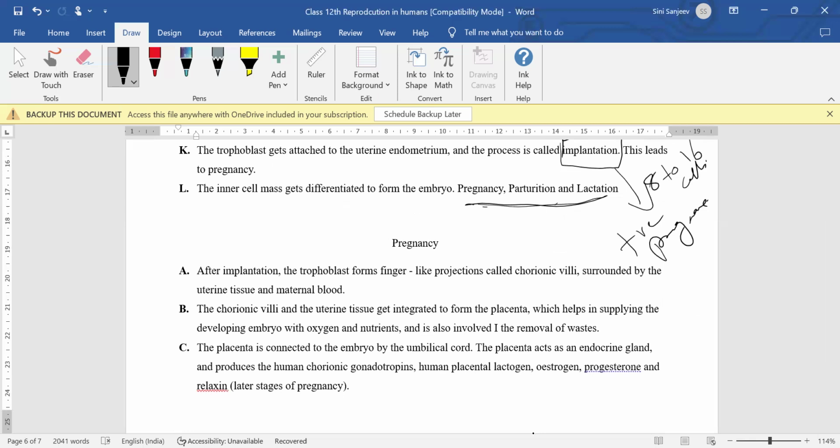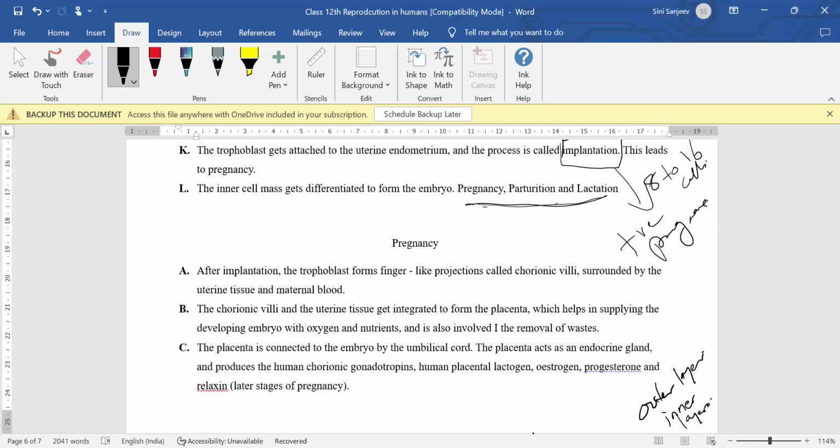So after the implantation, in the pregnancy, there is something called as the trophoblast. Trophoblast means what? It is the outer layer. And inside this trophoblast only, the inner layer will be present. So the inner layer is nothing but the group of cells.